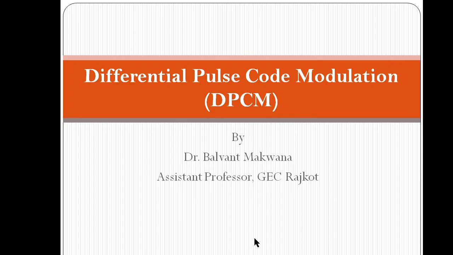So the basic idea is that pulse code modulation uses more bits, and more bits means it requires more transmission bandwidth to transmit this signal. If the difference between the samples is transmitted, then the overall quantization level will be very small, so delta V is small, and we can have less quantization error. And if the quantization error is small, then we can have a higher signal to noise ratio for a given transmission bandwidth or given number of bits.